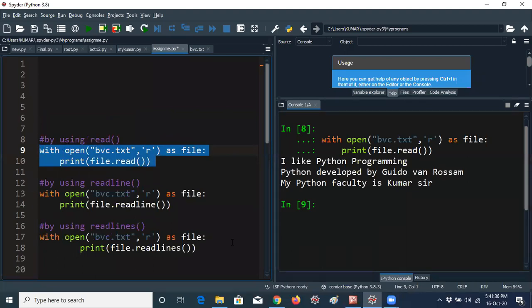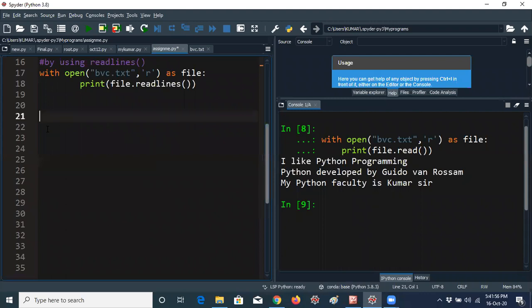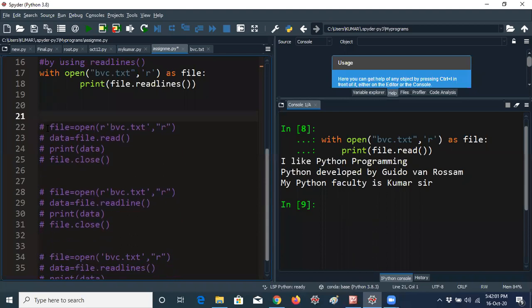But I would like to tell you one thing, guys. Why is Python programming always suffering programmers like me? By using with, we can eliminate the close. Especially in large programs, we have to find out where the data has to be read. So for example, if I remove the close method here, it will not give any other message actually.